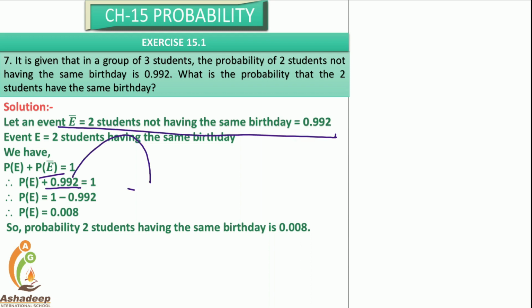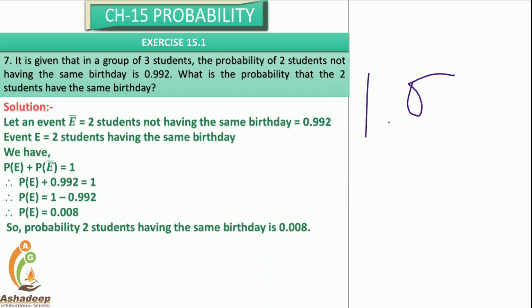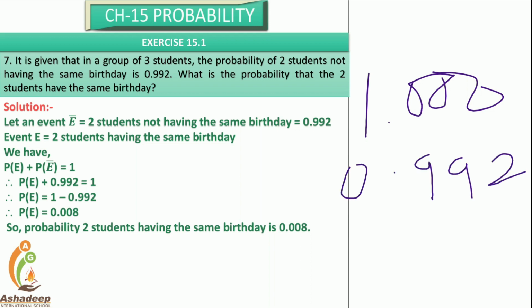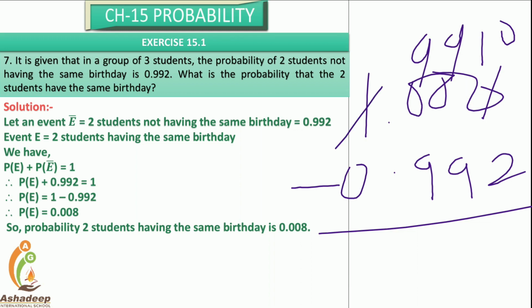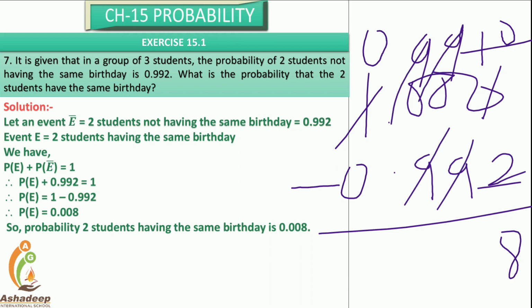Now if 0.992 goes to the other side of the equals sign, it becomes minus. So it is 1 minus 0.992, and P of E is equal to 0.008. This simplification is something you need to do by yourself, but once I will do it for you. 10 minus 2 is 8, 9 minus 9, 9 minus 9, and 0.